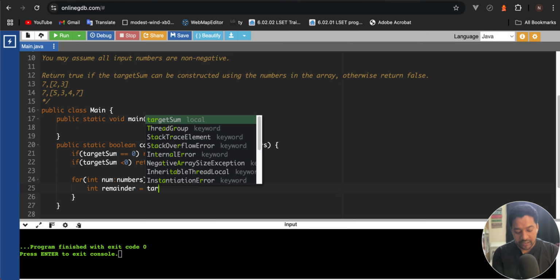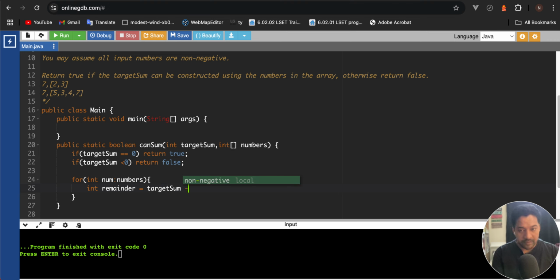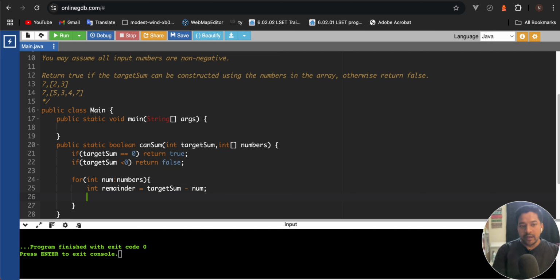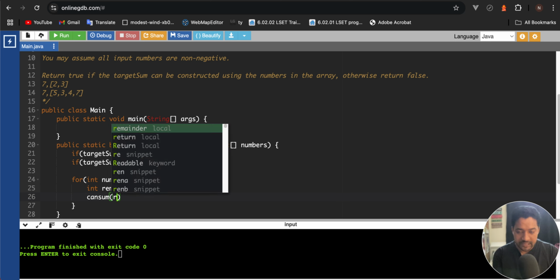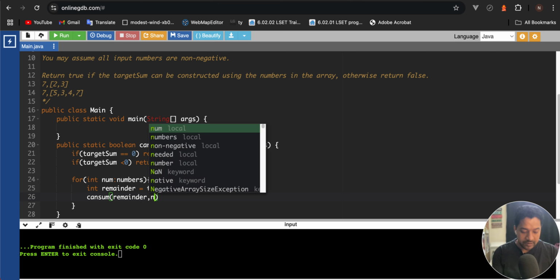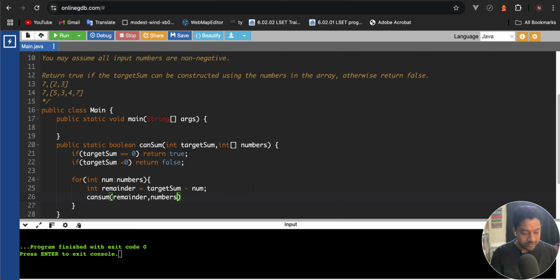How will we get it? We'll subtract num from target sum and call the same method with the new target sum, that is remainder, and we'll pass that same numbers array, because we can use them as many times as we want.